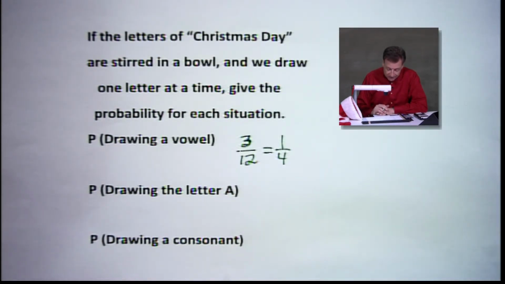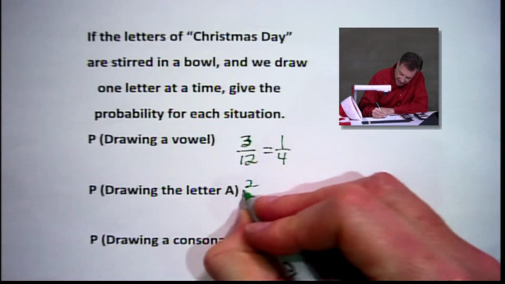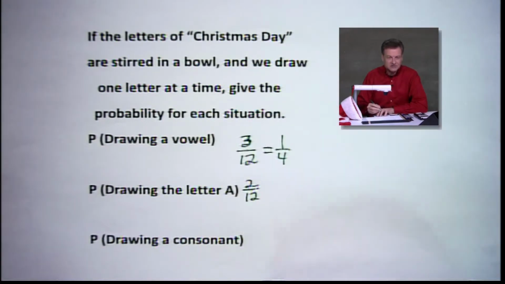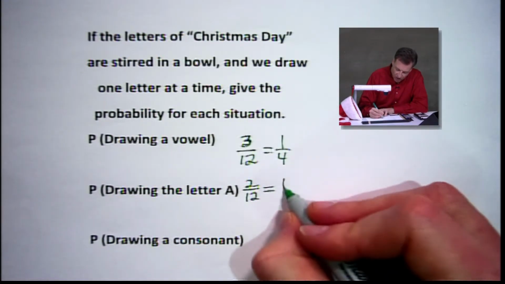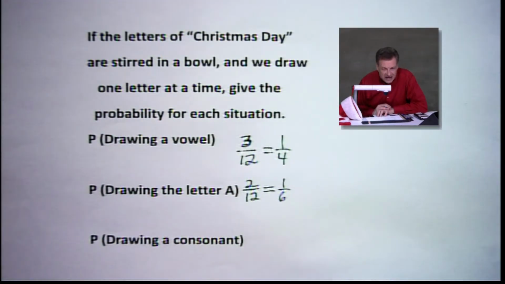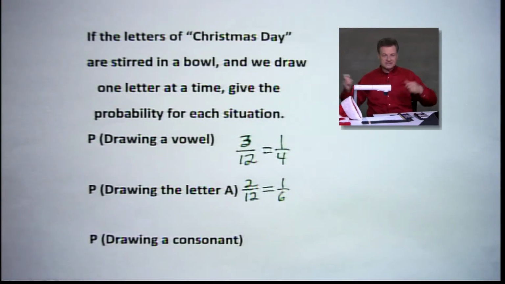Drawing the letter A. I see 2 A's. Do you see 2 A's? I see 2 A's. And I still have it out of my 12 possibilities, all right? Which is going to give me a 1 in 6 chance of drawing the letter A. So there we have it, 1 in 6.